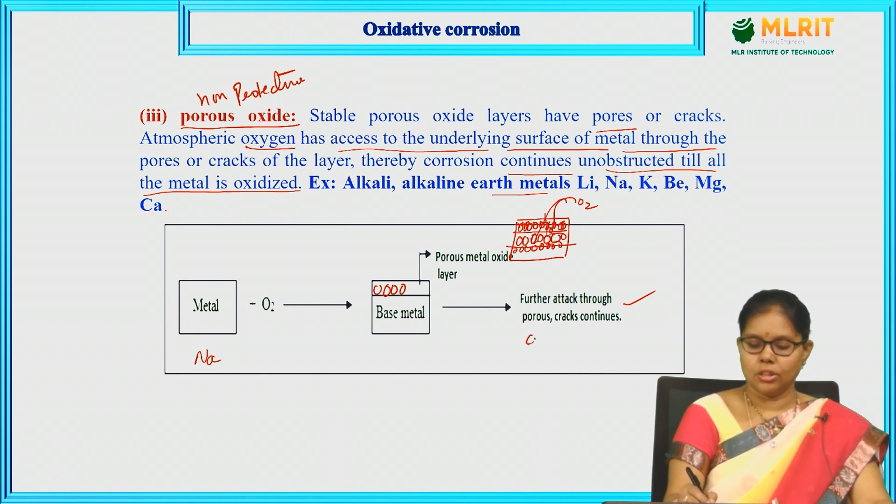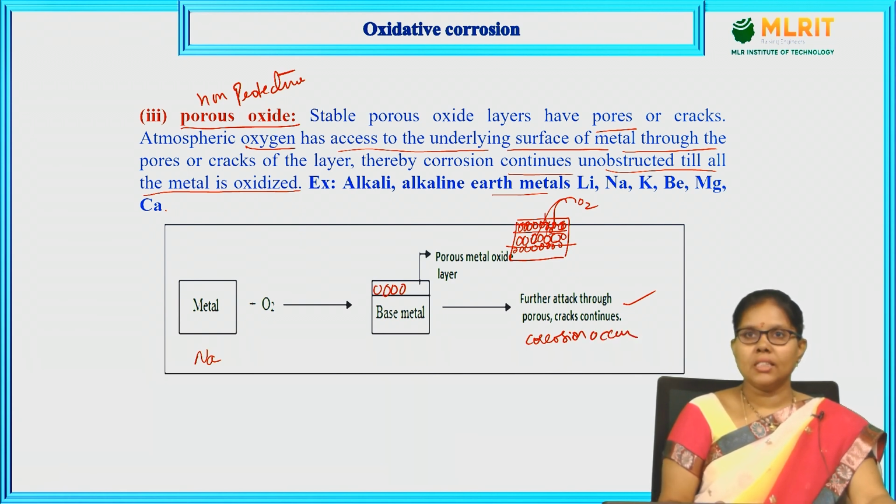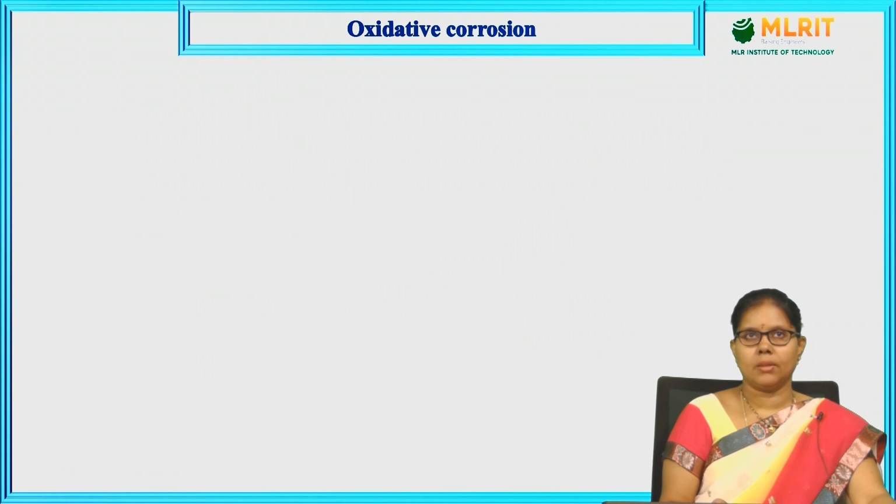So, corrosion occurs in case of these metals. In the previous case, with aluminum, tin, lead, there is no further corrosion because the layer is protective. In case of lithium, sodium, potassium, it is a porous oxide layer and non-protective, so further corrosion takes place.